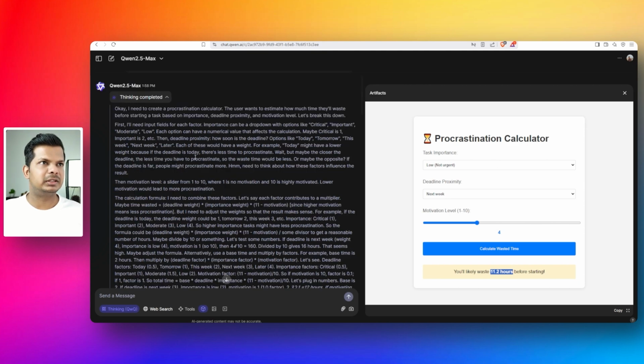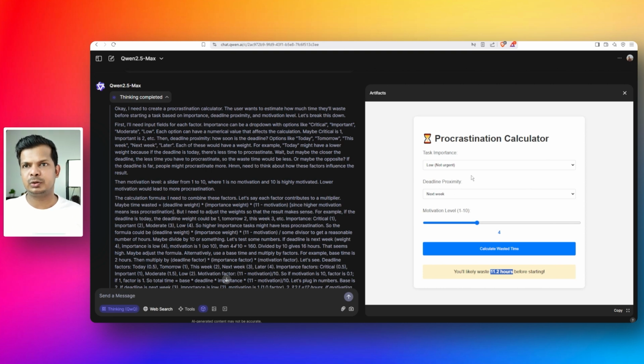Okay, so let's look at the thinking pattern here. First, I'll need input fields for each factor. Importance can be a drop down with options like critical, important, moderate. Each option can have a numerical value that affects the calculation. Maybe critical is 1, important is 2, etc. Then deadline proximity. How soon is the deadline? Option like today, tomorrow, this week, next week. Each of these would have a weight. For example, today might have a lower weight because if the deadline is today, there is less time for procrastination.